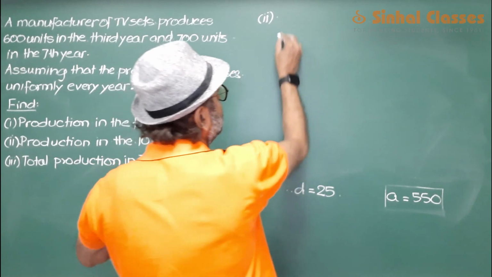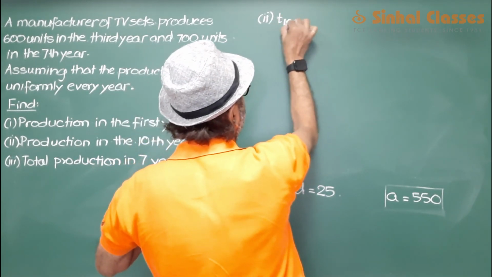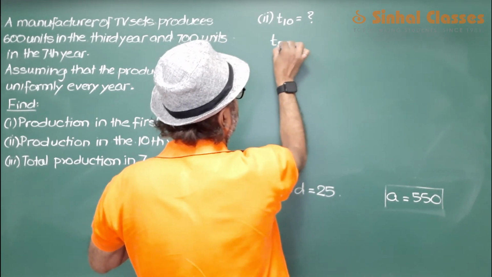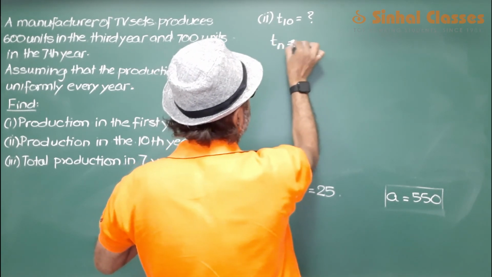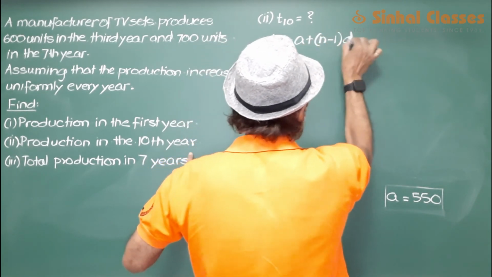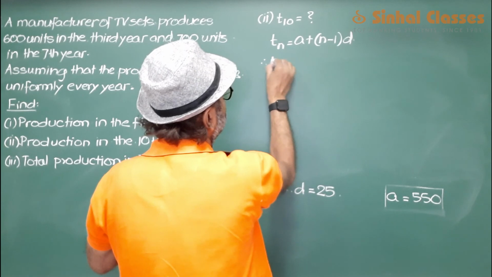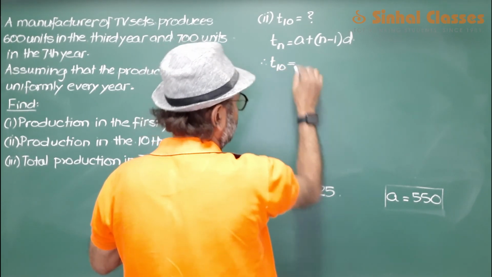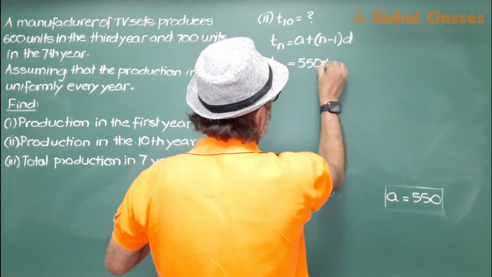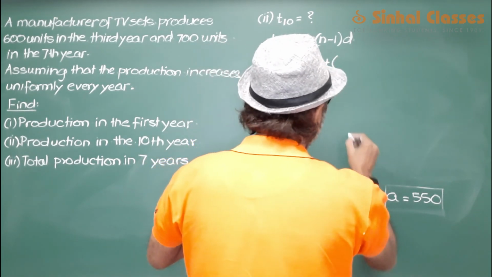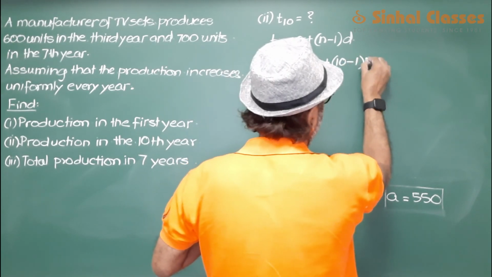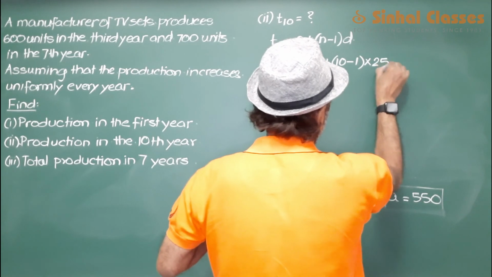Now to find out the production in the 10th year, we have to find out how much is T10. So again, Tn is equal to A plus n minus 1 into D, which is T10 is equal to 550 plus n, which is 10, multiplied by 25.